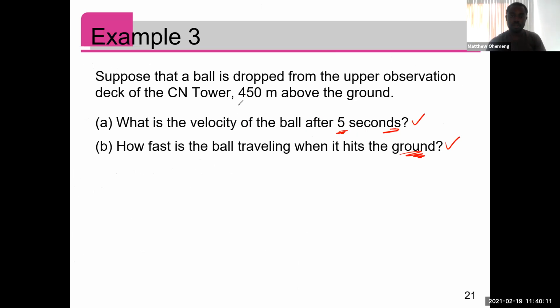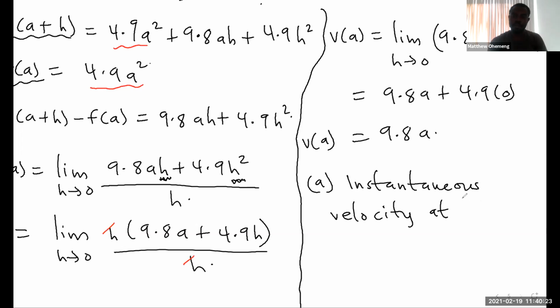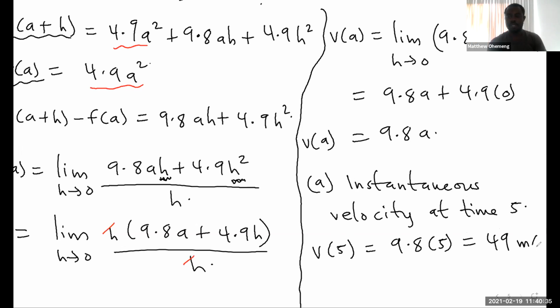So that's question A, instantaneous velocity at time 5. That will be given by V of 5. So that's just 9.8 times 5. And that's equal to what? 49 meters per second. Please, are you okay on this? Okay, so I have my answer now.